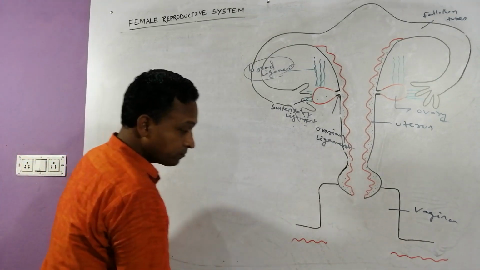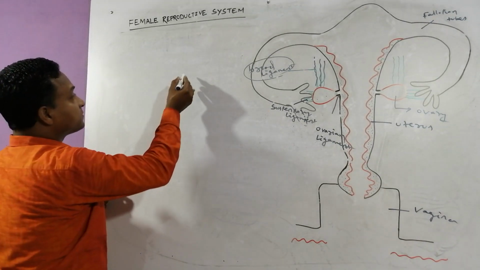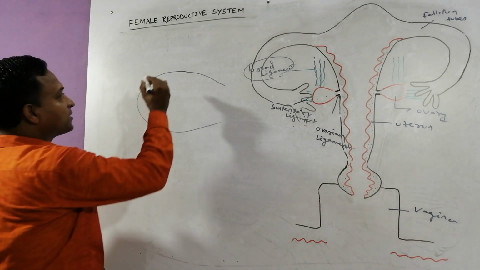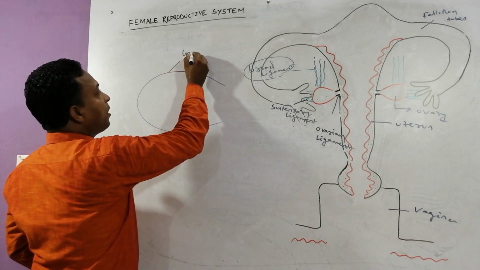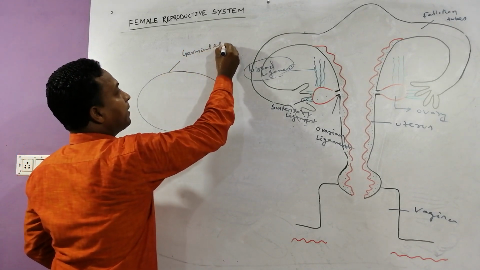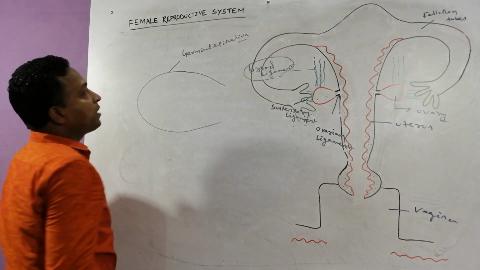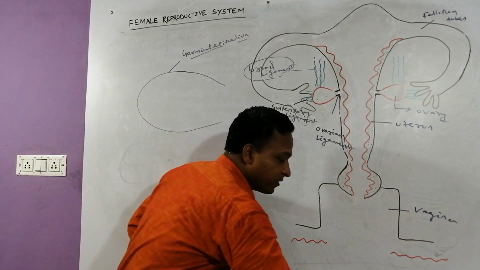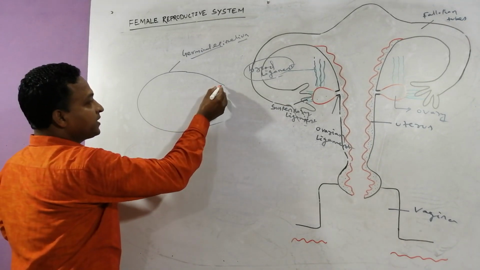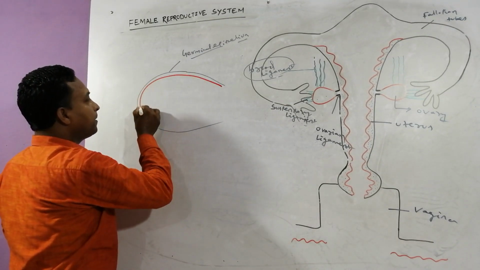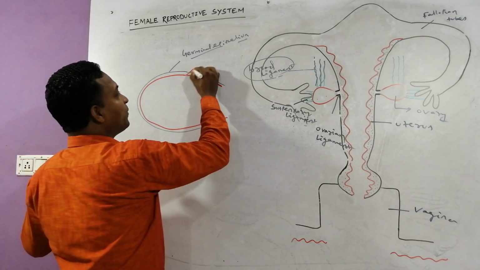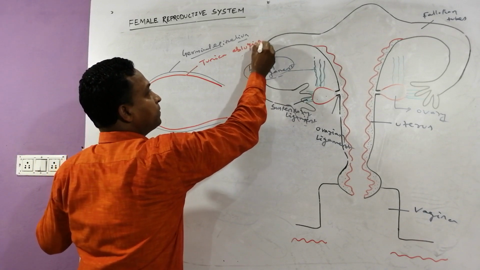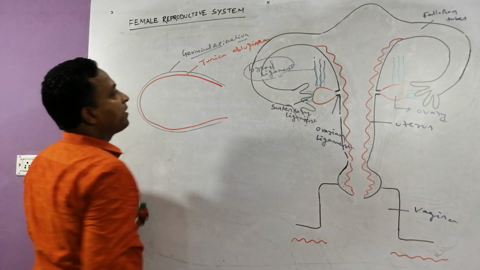Yes. If we talk about the ovary, this ovary is basically like this. Try to guess, my dear. The outer covering is called germinal epithelium. Okay, the outermost layer of the ovary is basically called which epithelium? Germinal epithelium. Just below that, there is another layer present. The second one, we can call that tunica albuginea.